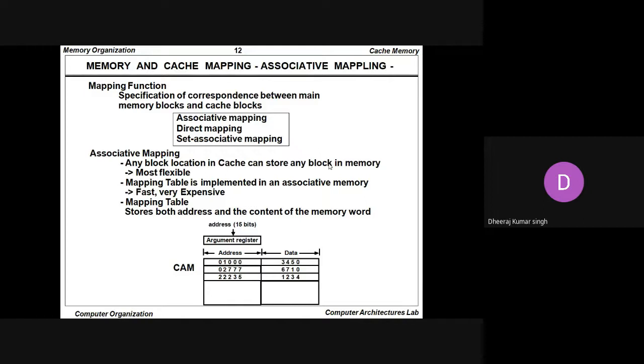So whenever we want to know about associative mapping, these three points we have to remember about how it works. Content addressable memory is basically the associative mapping. The address is there as well as the data, and each and every data is always associated with some address, and the argument register is there. By using the argument register, we directly access the data of the content addressable memory, and it is represented via the cache mapping system.